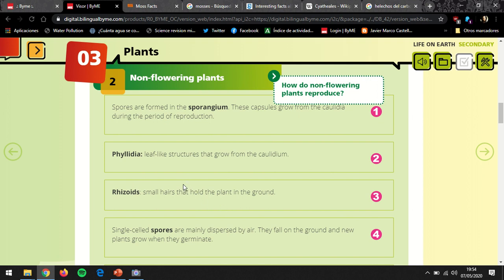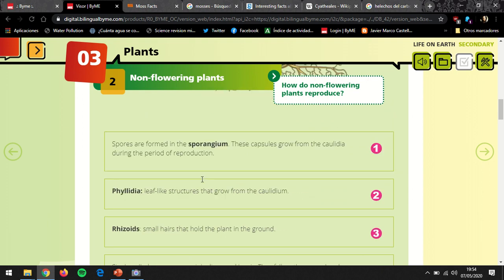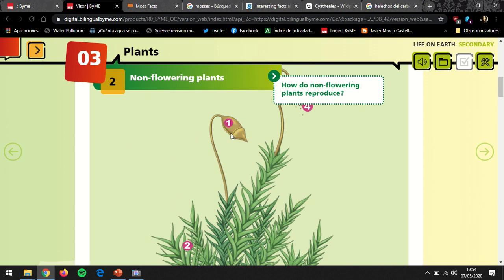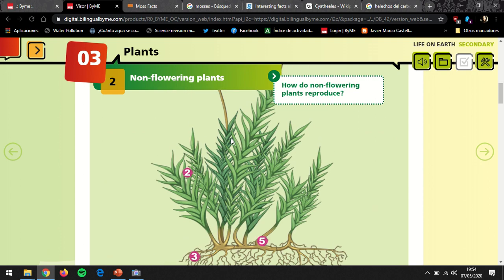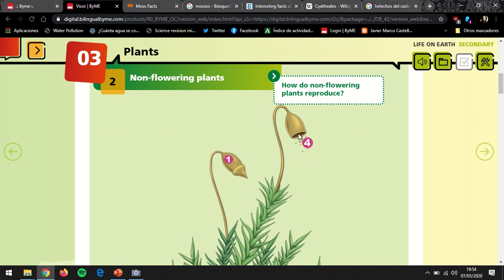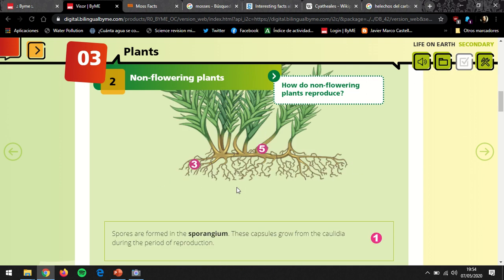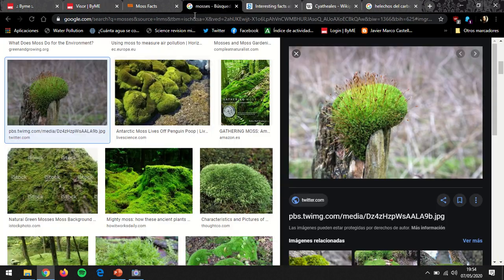So they don't even have real roots, stem, and leaves, but they have structures which look alike and do the same functions. Then, as I was saying, they have these capsules in some moments of the year, which are called the sporangium, los esporangios. They are formed from the caulidia, from the tiny stem that they have, and inside they produce the spores that they release when they have to reproduce.